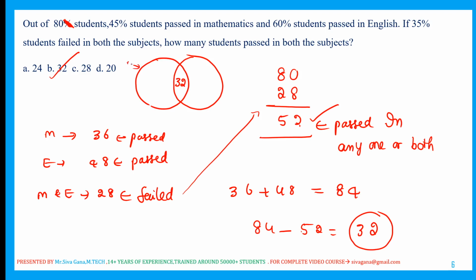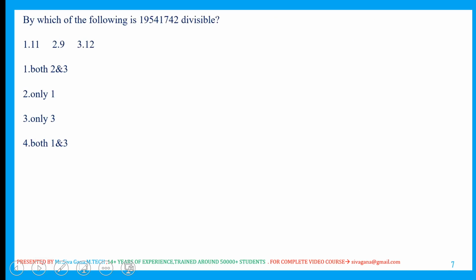This is 36. This is 48. Anyway, the answer for this question is 32. Okay, next one. By which of the following is 19541742 divisible?